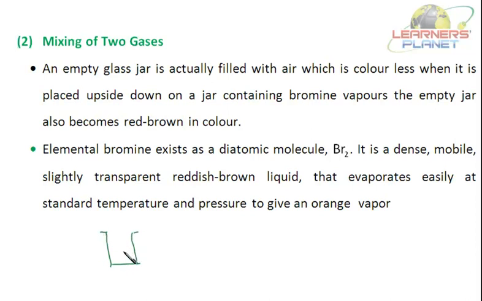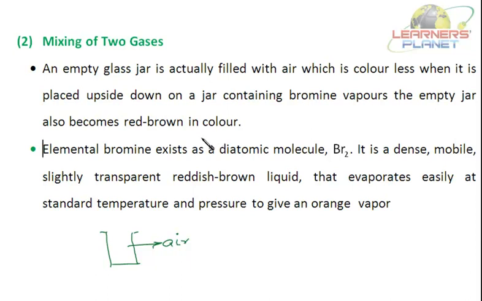We have not put in anything, but still it contains air in it. An empty glass jar is actually filled with air, which is colorless. When it is placed upside down on a jar containing bromine vapors, the empty jar also becomes red-brown in color.